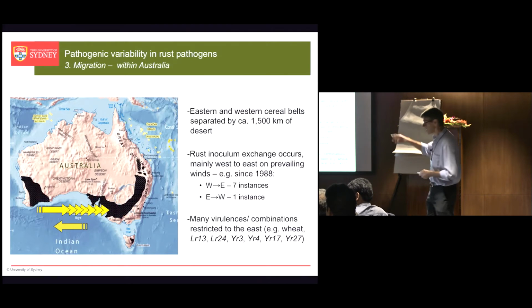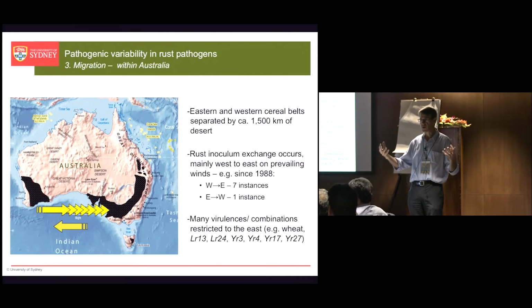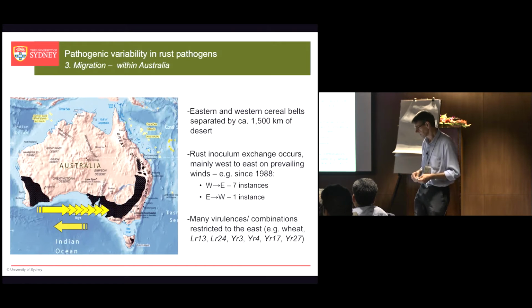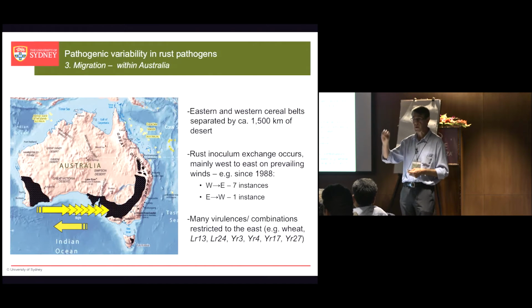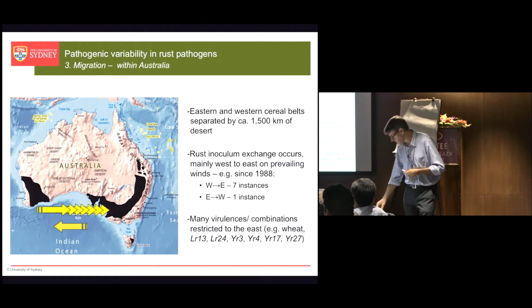But anyway, knowing the distribution of the pathotypes between those 2 regions and knowing a bit about the migration of the rust between them helps us with telling farmers what the risk or the threat is to different varieties if we know what resistance genes they carry. Okay, so that's number 3, that's migration within an epidemiological zone.